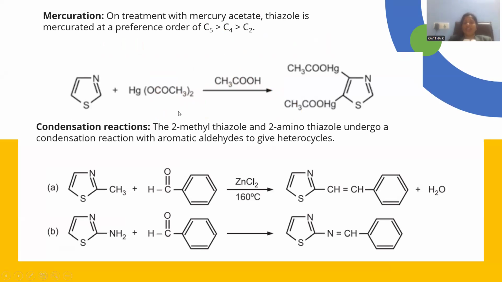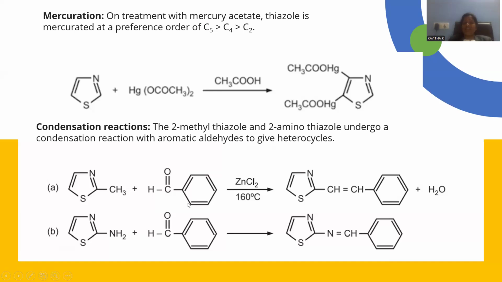Let me go for another chemical reaction possible with this thiazole molecule. Mercuration is possible. Mercury diacetate is operated upon thiazole in the solvent called acetic acid. Acetic acid is the solvent media to make the base for this reaction, and probably this mercuration is accomplished at the positions 4 and 5 together within the same molecule, right? So an excess of reagent is required in order to go for the di-substitution within the molecule.